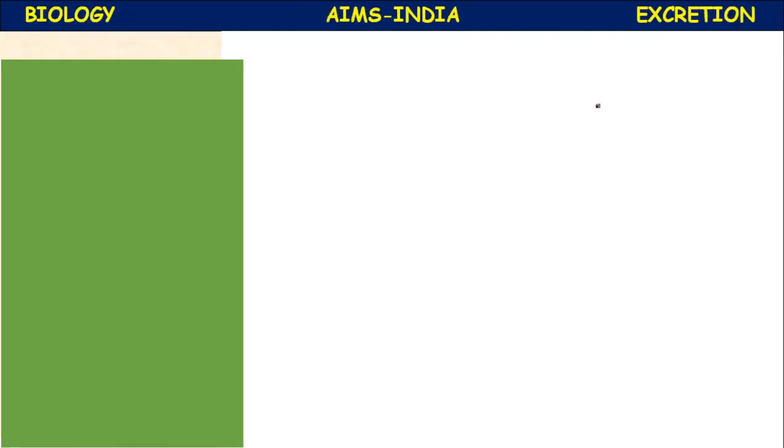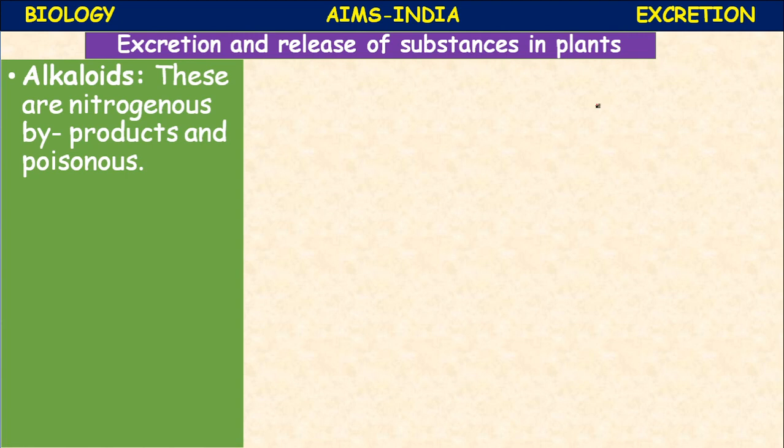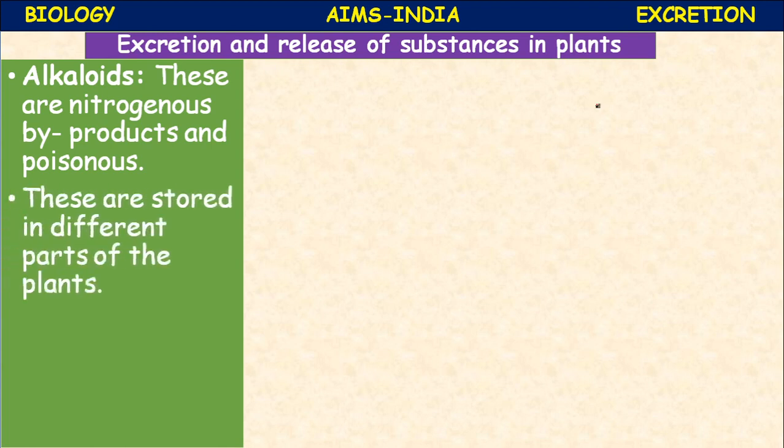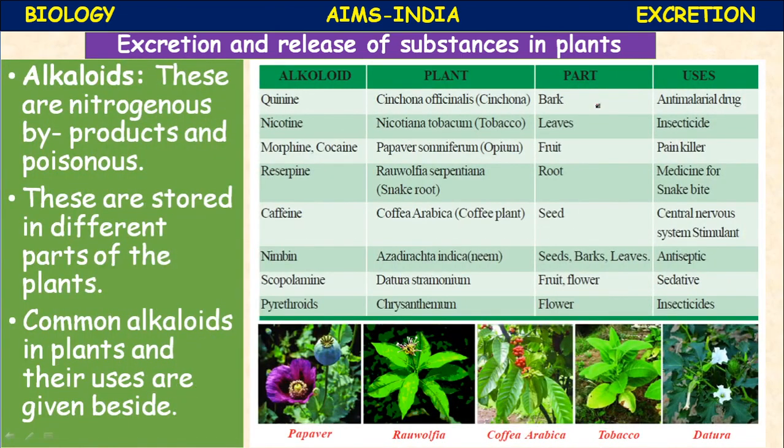Let us proceed. In plants, a variety of nitrogenous wastes are stored in different parts of the plant. For example, alkaloids: these are nitrogenous byproducts and they are poisonous. These are stored in different parts of the plants. Common alkaloids in plants and their uses are given here in the form of a table.